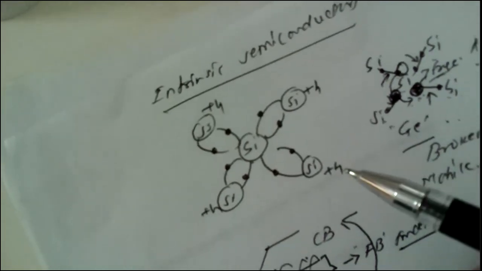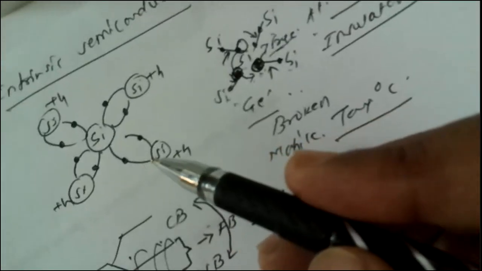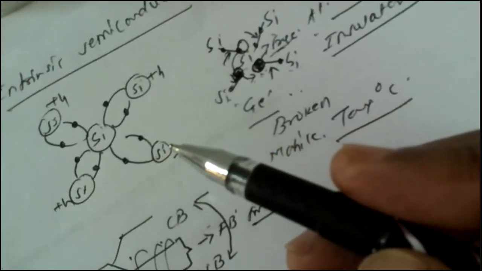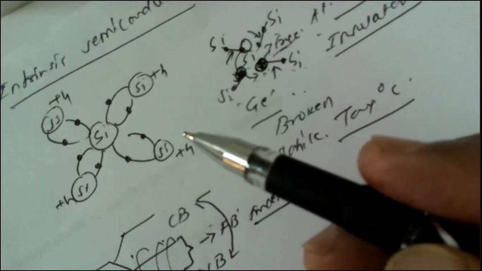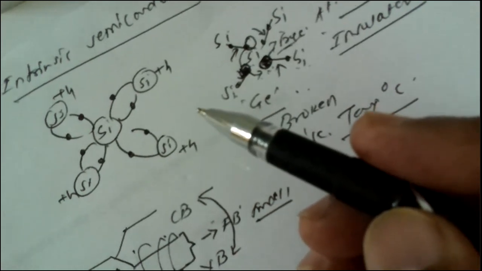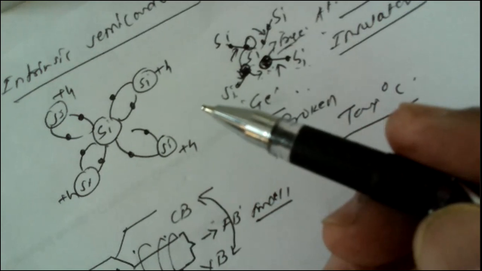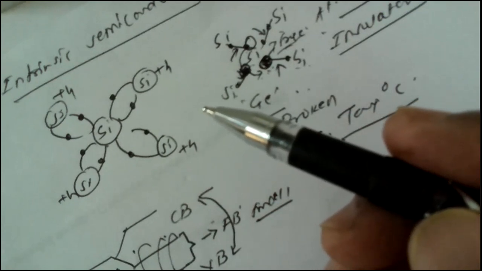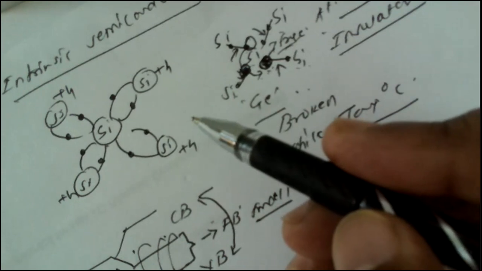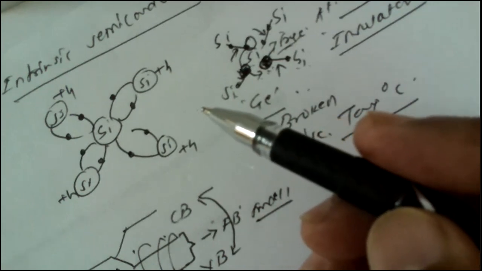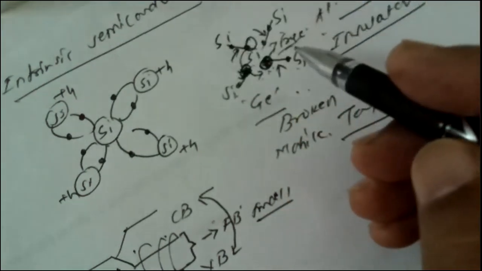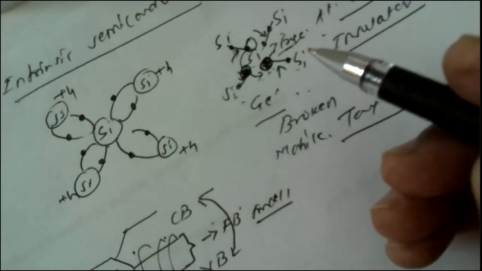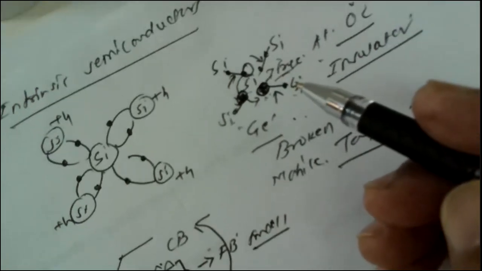Now, which are the applications of these semiconductors? Semiconductors, as we know, have acquired a unique position in modern engineering and technology. Semiconductors have limitless applications. They find applications in calculators, electronic watches, hearing aids, mobiles, solar devices, computers, satellites, radio, TV sets, all these electronic equipments. They use these semiconductors.